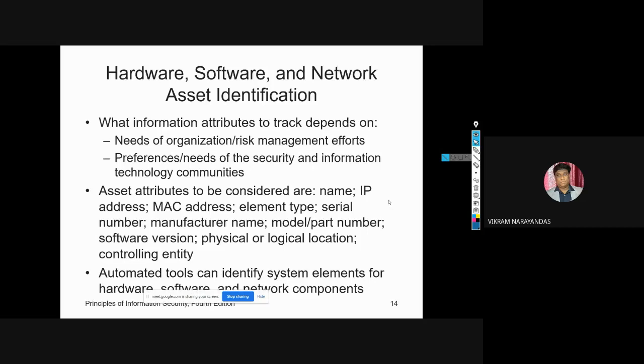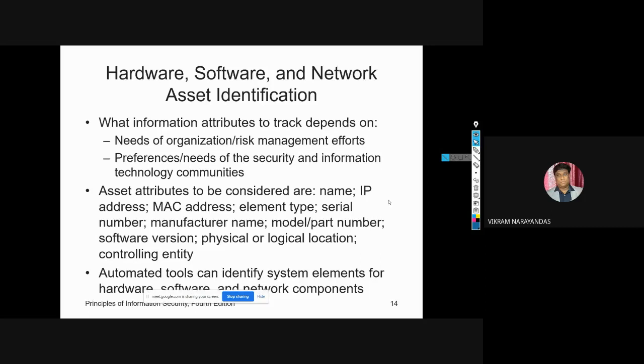So when deciding which information assets to track and which information are considered attributes.